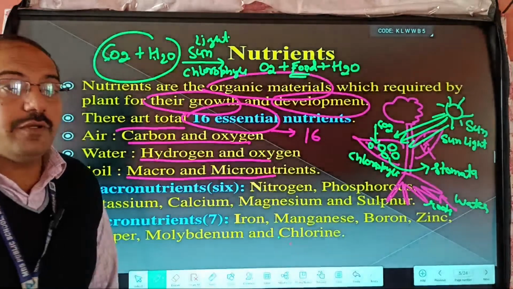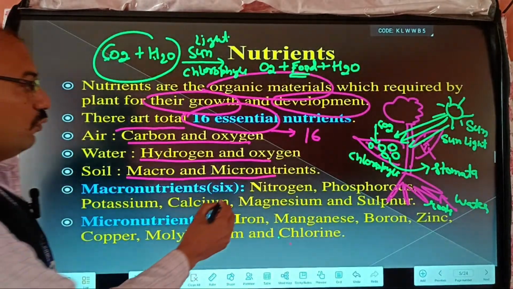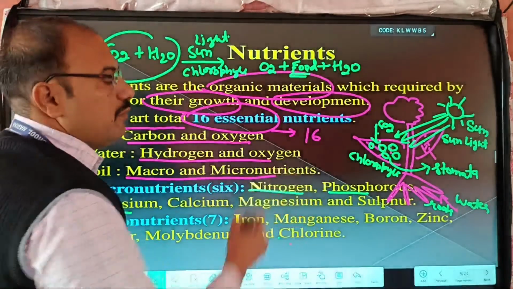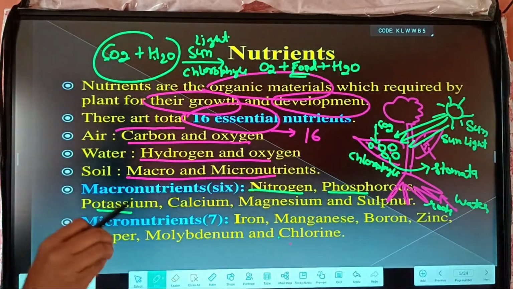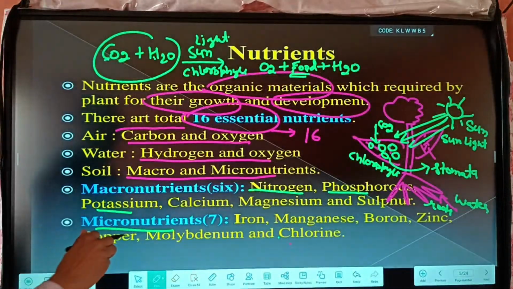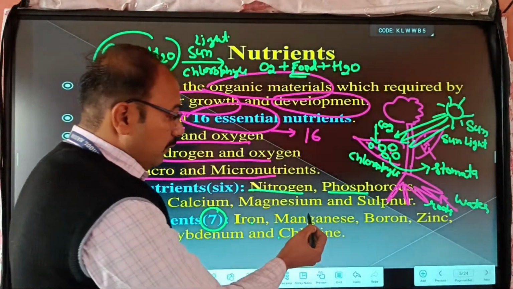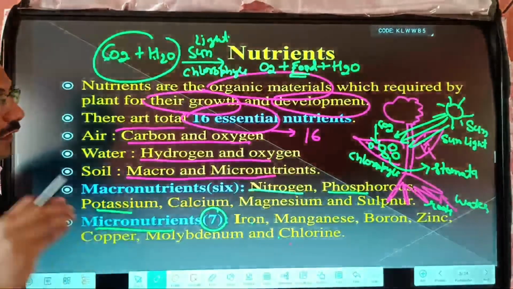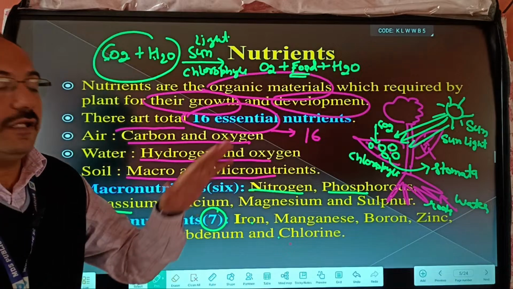Macronutrients means those required in high amounts. So they are known as macro: nitrogen, phosphorus, potassium, calcium, magnesium and sulfur. These are required in large amounts, and they help in the growth of the plant. And what is micro? Micro means less amount. How many micronutrients? 7. Iron, manganese, boron, zinc, copper, molybdenum and chlorine. These elements are required in less amounts. So these are known as the nutrients and their types.